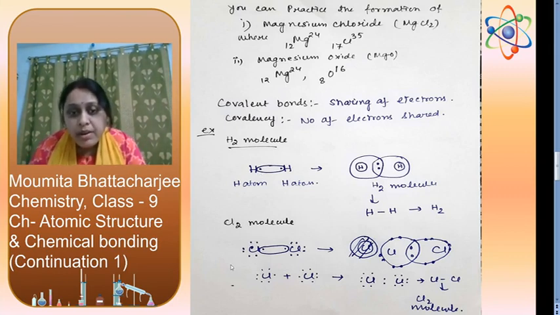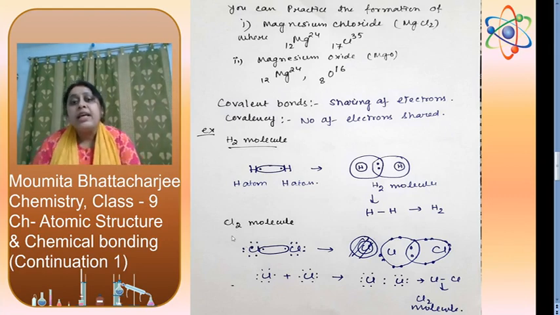Now the chlorine molecule. For chlorine, the electronic configuration is 2, 8, 7. So the last shell contains 7 electrons. So we have 1, 2, 3, 4, 5, 6, 7. For this chlorine also, 1, 2, 3, 4, 5, 6, 7.